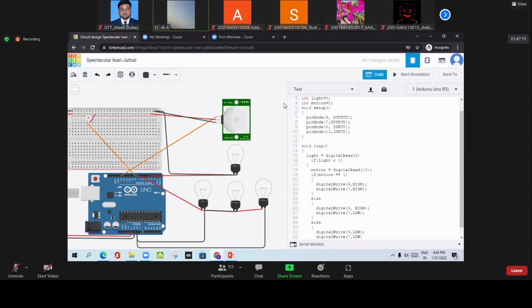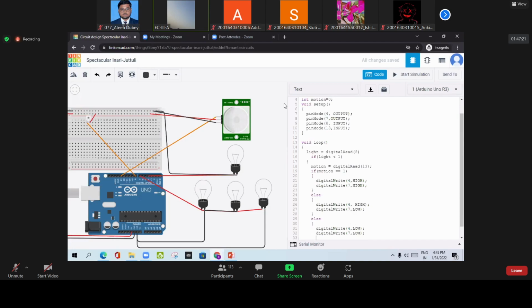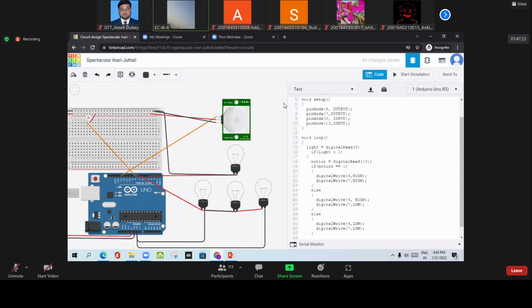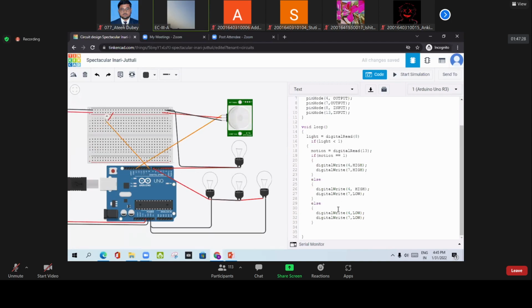And now we are going to close, and just to make the system not abrupt, meaning nothing will happen suddenly, there should be a delay to make the system good. You can change your project.